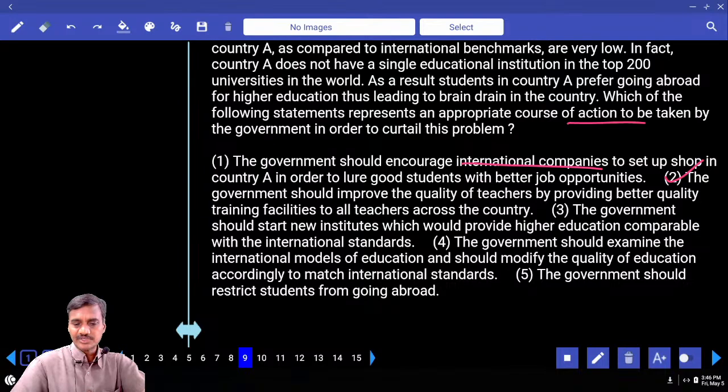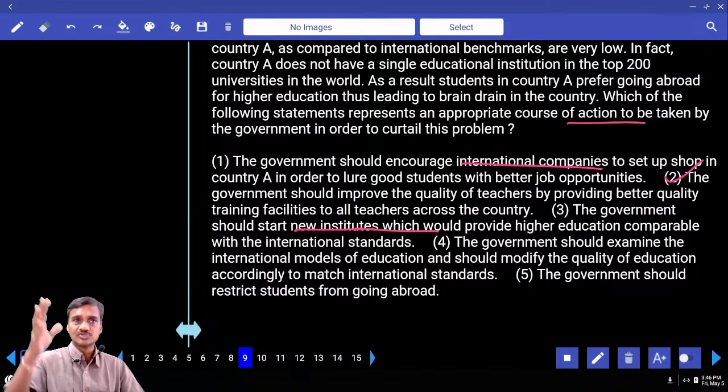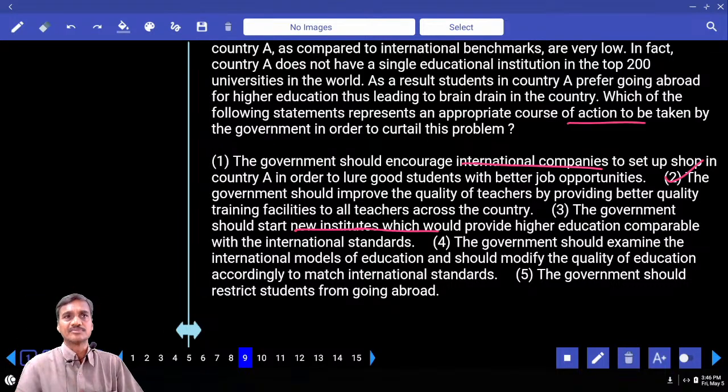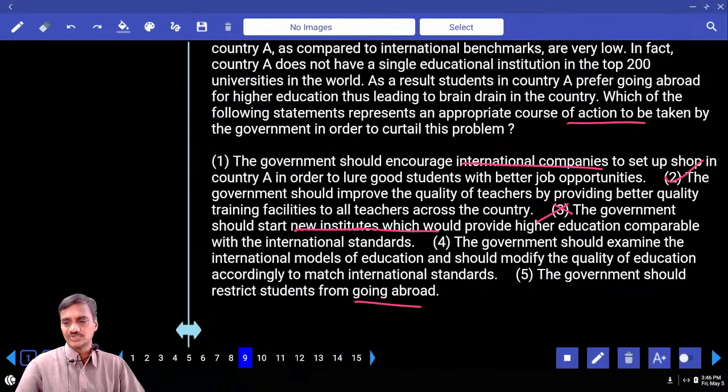And third one, the government should start new institutes which would provide higher education comparable with the international. Now here, they need to start new institutes. But here, the institutes were already there. The standards were not improved. Hence, this is not the perfect course of action. Fourth one, government should examine the international models of education and should modify the quality of education accordingly to match international standards. And the government should restrict students from going abroad. This is false. Hence, what is your answer? 2.